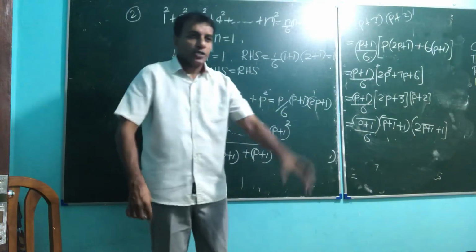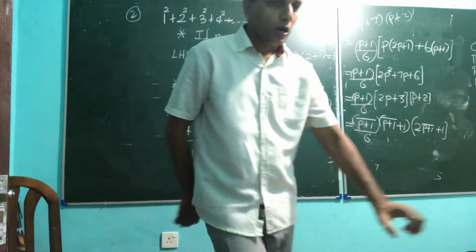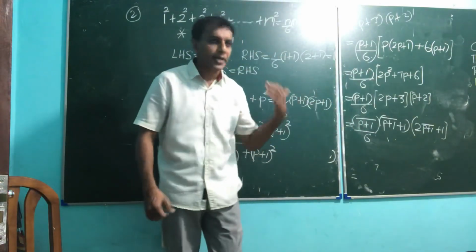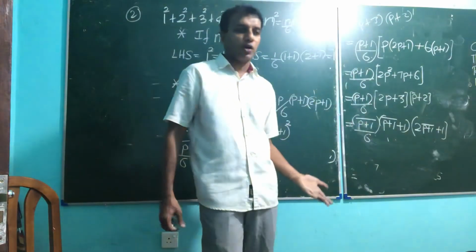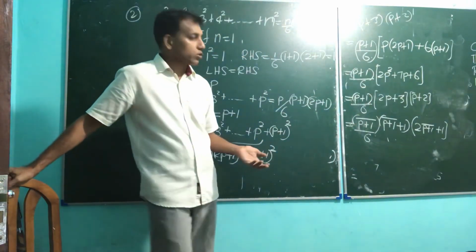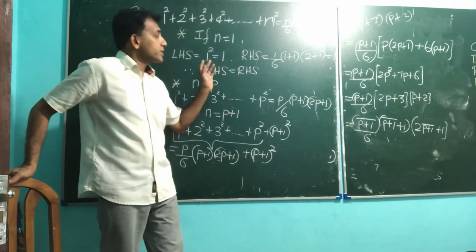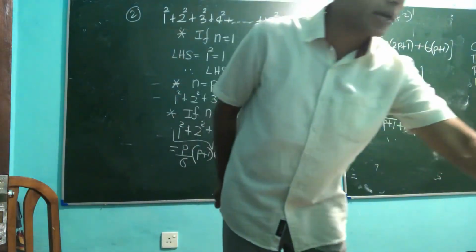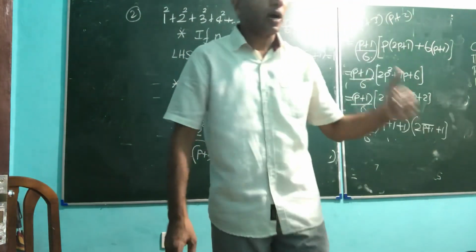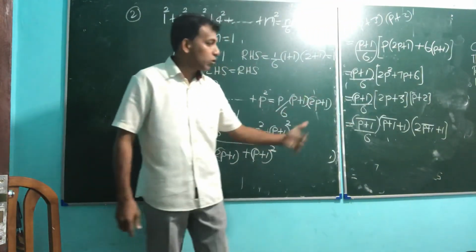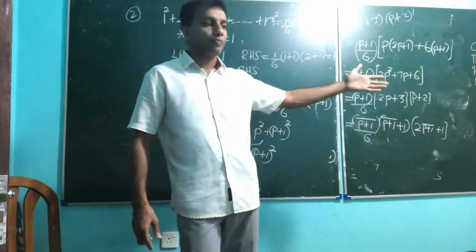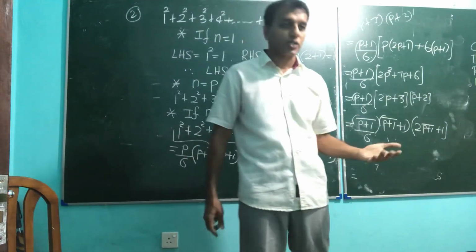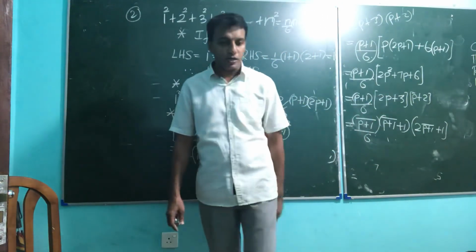I hope you understood this second question using induction. These are not only questions but also theoretical part. Don't forget this for your future knowledge of pure maths series questions. This is the sum of the square numbers: 1 square plus 2 square plus 3 square plus 4 square, like any square numbers. The general formula is n by 6, n plus 1, 2n plus 1. This is the method.